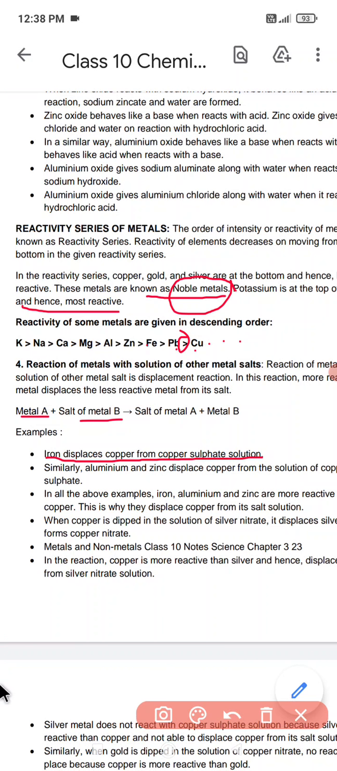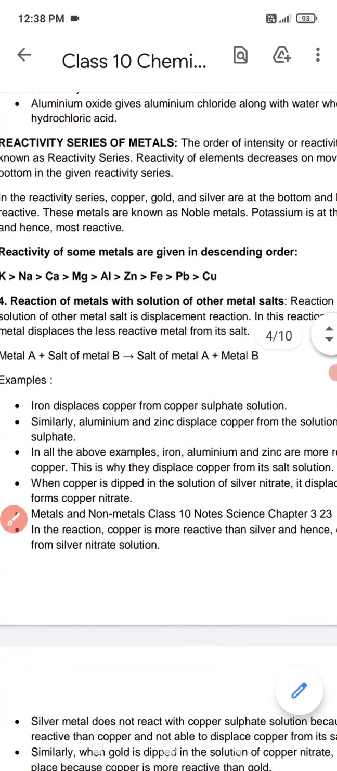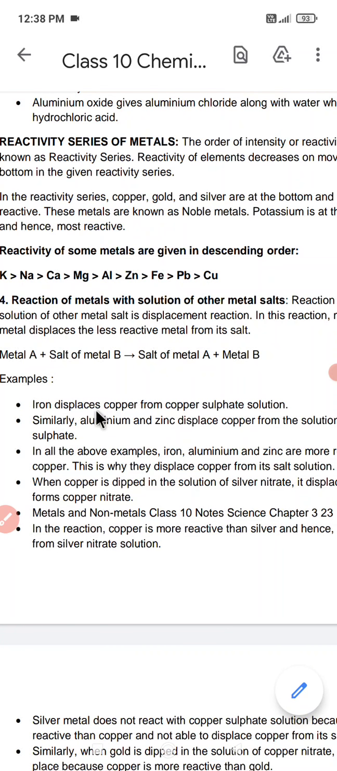Now see, suppose we have a copper sulfate solution. The color of the copper sulfate solution is blue. When you put a piece of iron, iron being much more reactive displaces the copper, and hence the color of the solution turns to green. In this way I can say that one metal is replacing the other.